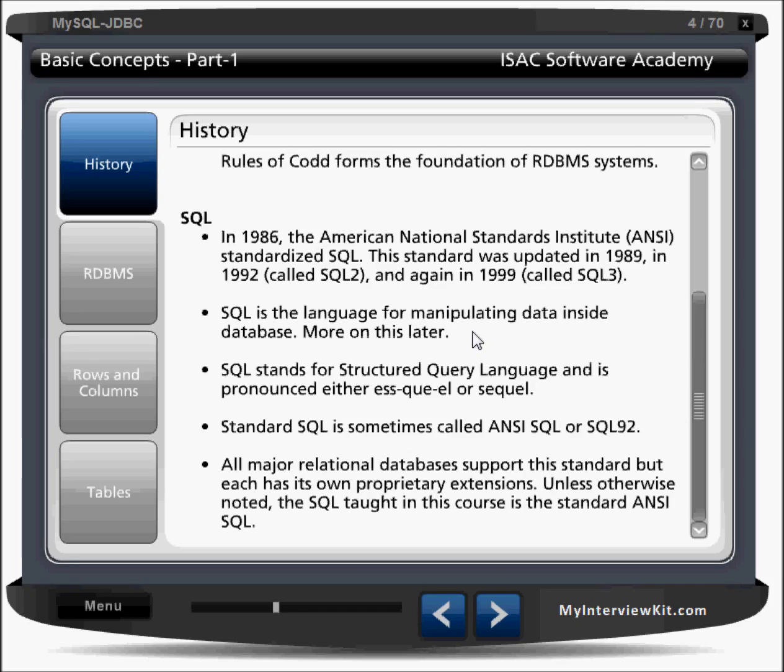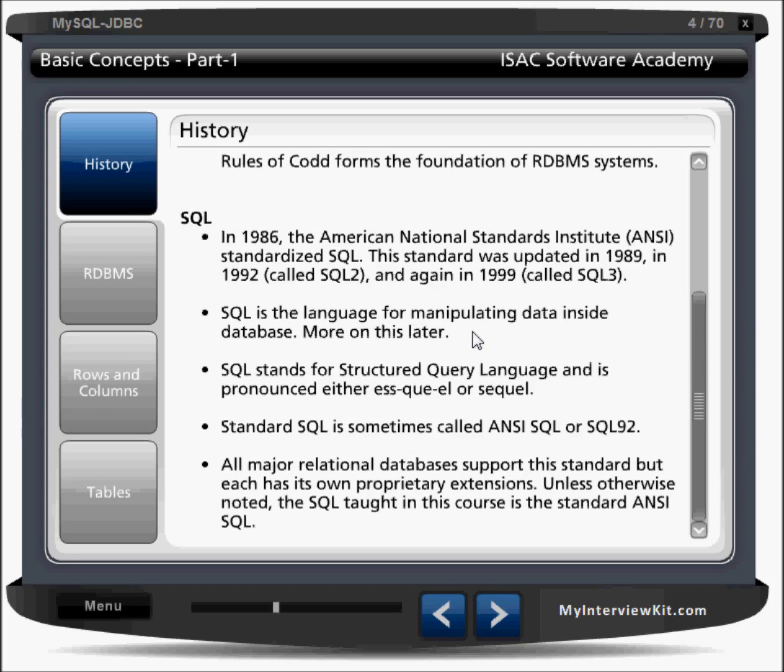If you remember, we listed different products like Sybase, Informix, DB2. What are they all using? They are all using the SQL language. So don't confuse the SQL language with MySQL. MySQL is a product, right? Microsoft SQL Server is a product. Oracle is a product.